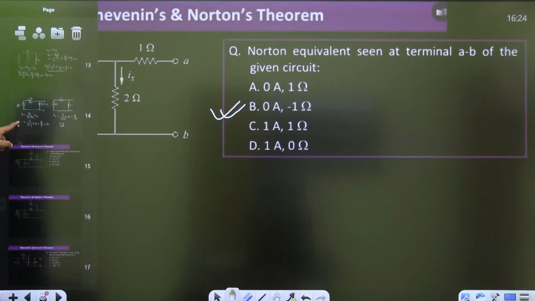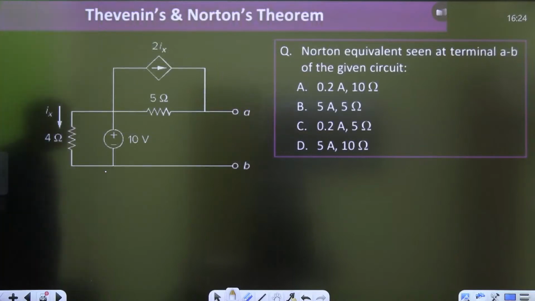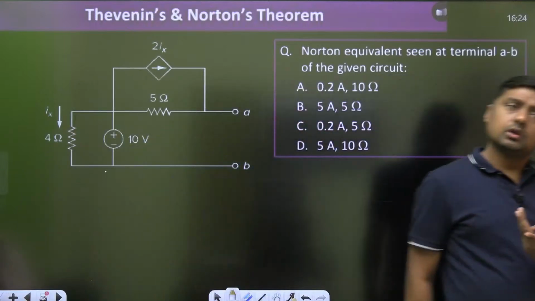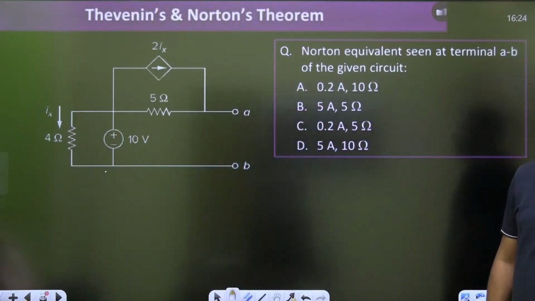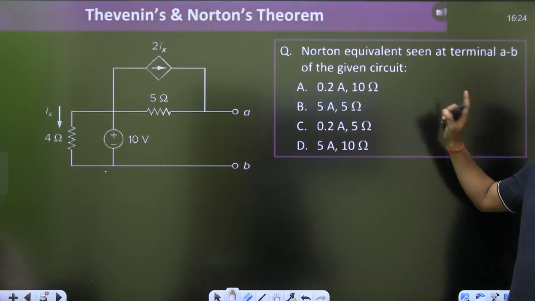Okay then, now let's come to the next question. Look at this: what is the Norton equivalent seen at the terminal AB of the given circuit? If you solve these 5 to 6 questions, automatically you are going to get command over Norton's.